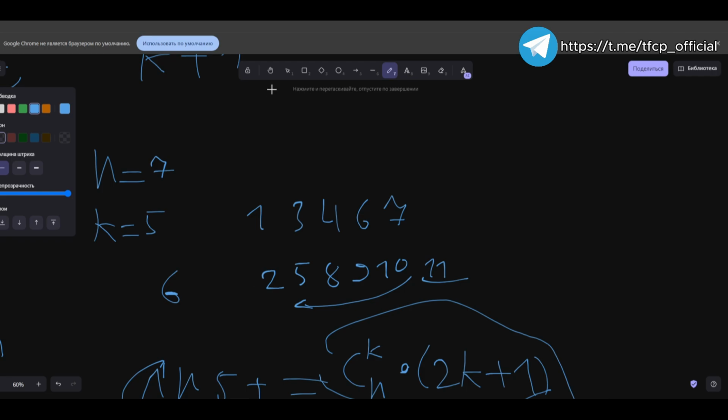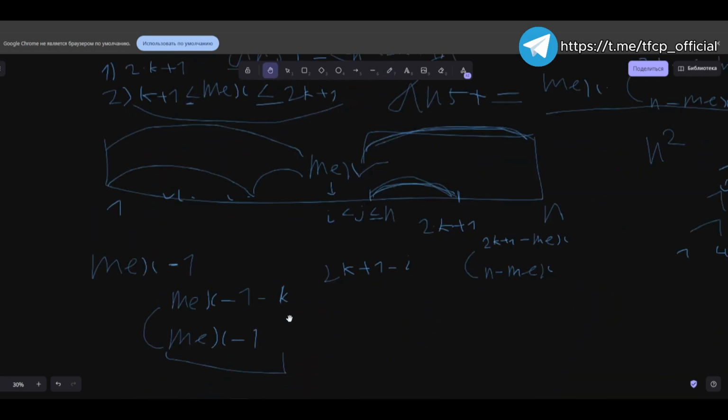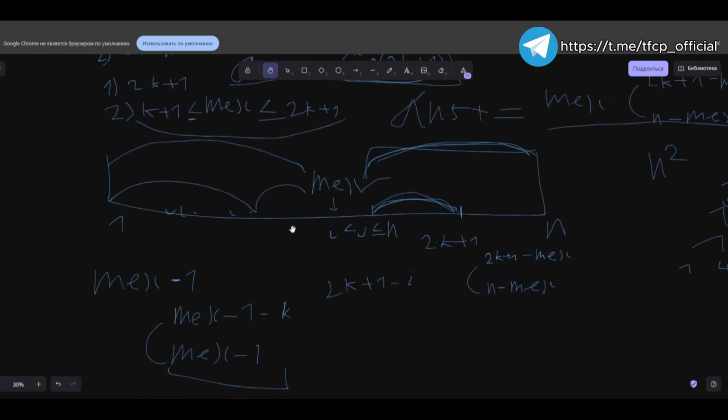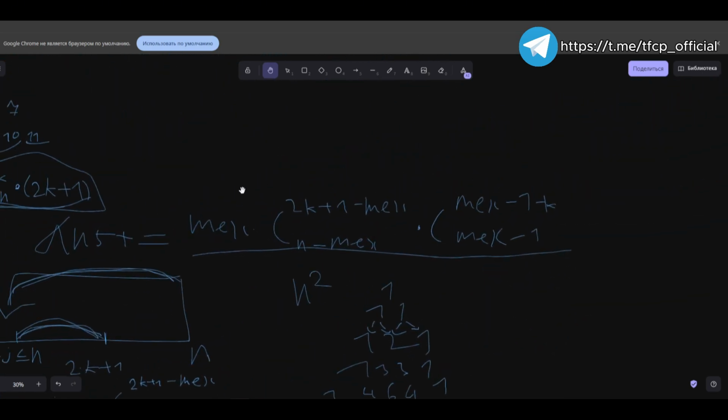Yes, like k. Accordingly, we subtracted them. Do we need k plus 1 fir? Yes, we need k plus 1, so minus k is strictly subtracted. That's when I understood. Yes, we kind of can't use them because they are sort of inside the current ones, right? They have entered. And we take from there and place new ones at the end. This is the number of combinations, if you understood everything.